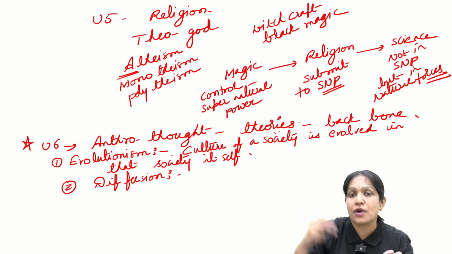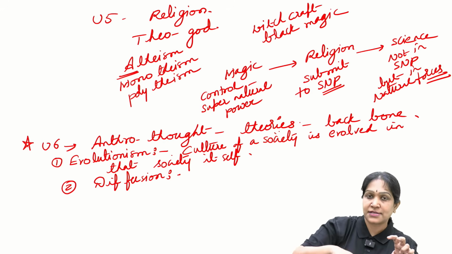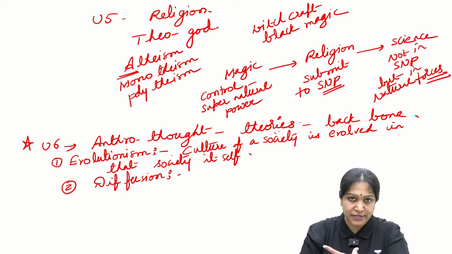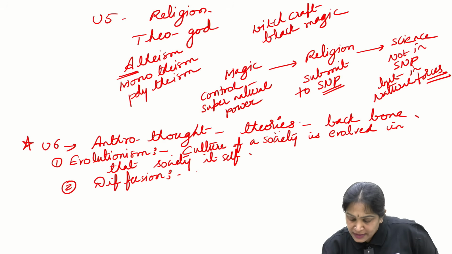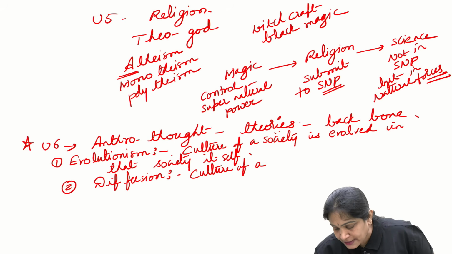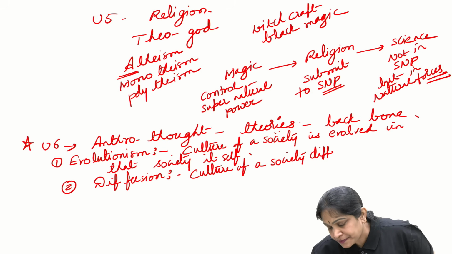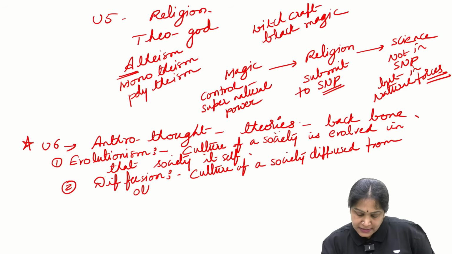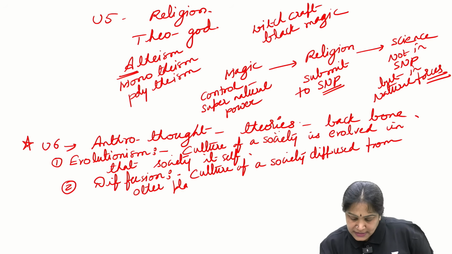Indian food habits got diffused from other places. I mean, we copied the other cultures. Is it clear? Opposite statement. The culture of a society is diffused from other places.